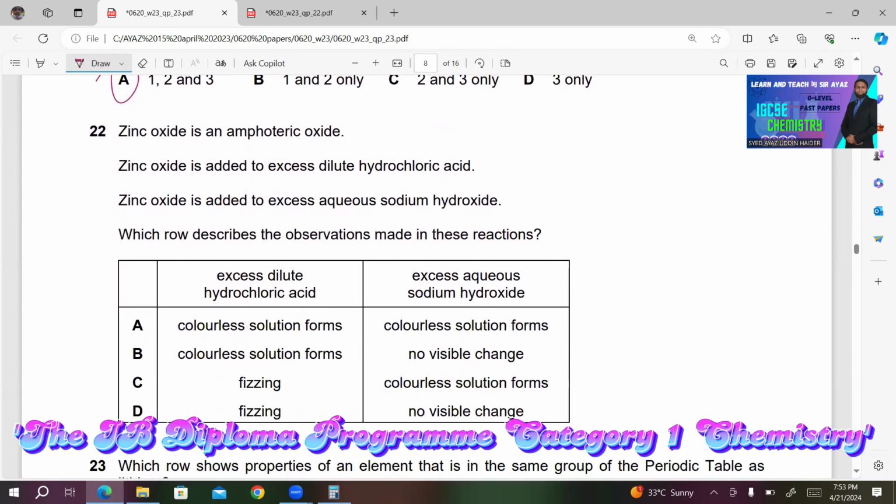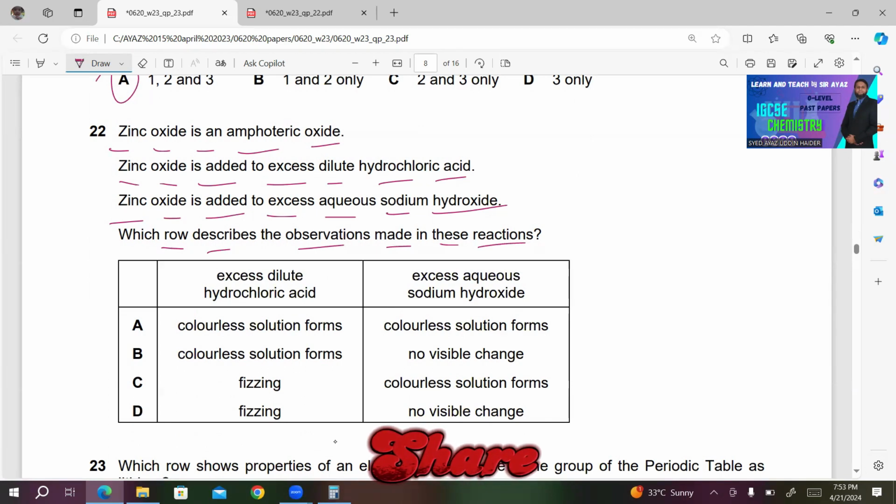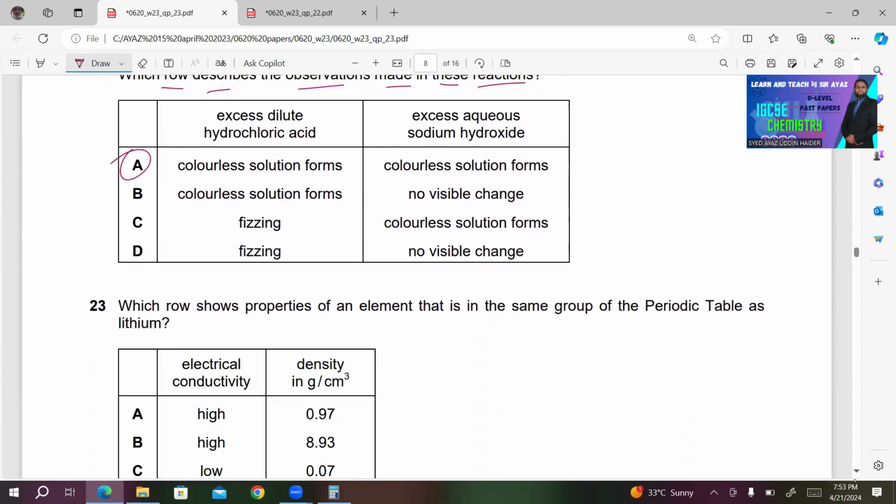22. Zinc oxide is an amphoteric oxide. Zinc oxide is added to excess dilute hydrochloric acid. Zinc oxide is added to excess aqueous sodium hydroxide. Which row describes the observations made in these reactions? An amphoteric oxide is one which reacts with both acid and alkali. Hydrochloric acid is an acid, sodium hydroxide is an alkali or a base. So we will get a colorless solution. So obviously A will be the right answer in this case. All the other choices are incorrect.